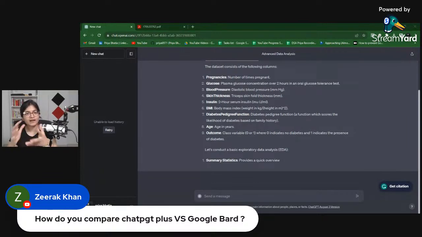And the kind of plugins that we have here, today I am not able to show you the plugins part. I have just shown you the advanced data analysis portion. Maybe I'll try to create a separate video for the plugins part as well, where you will see there are so many plugins that we have. We just need to install them and use them. Maybe I'm writing a video script and I'm getting a summary of that video.